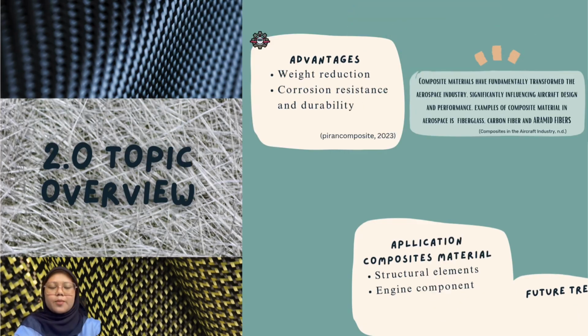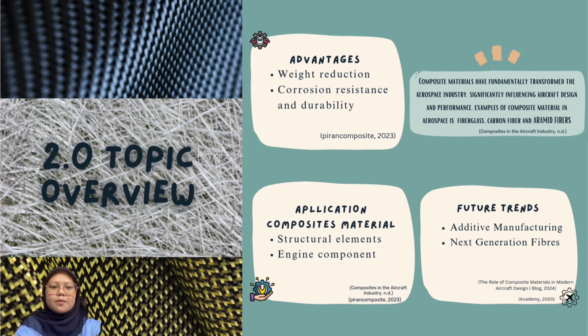Now let's talk about the topic overview of composite materials. Composite materials have fundamentally transformed the aerospace industry, significantly influencing aircraft design and performance. Examples of composite materials in aerospace are fiberglass, carbon fiber, and aramid fibers. Advantages of using composite materials are weight reduction, corrosion resistance, and durability. This is because composite materials are known for high tensile strength, light weight, and high temperature tolerance. Composite material has been used in the Boeing 787 and Airbus A350.